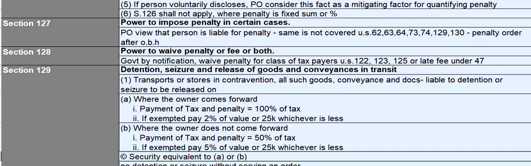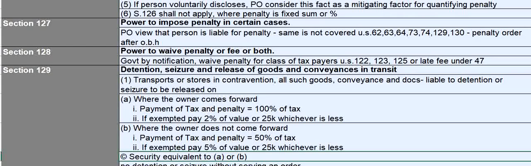And in case it is exempted goods, then the penalty will be 2% of the value or 25,000 rupees, whichever is less. And if the owner does not come forward and it is exempted goods, then the penalty will be 5% of the value or 25,000 rupees, whichever is less.